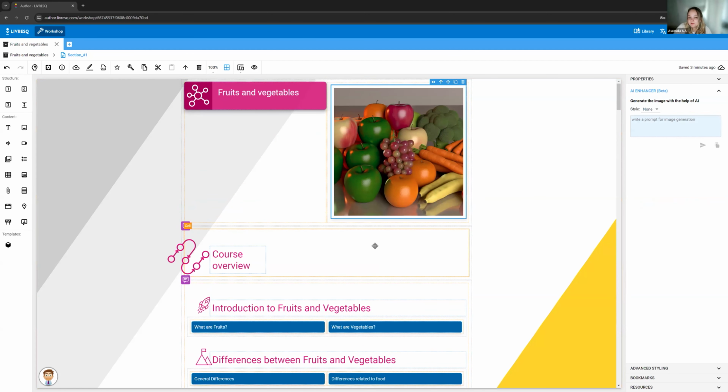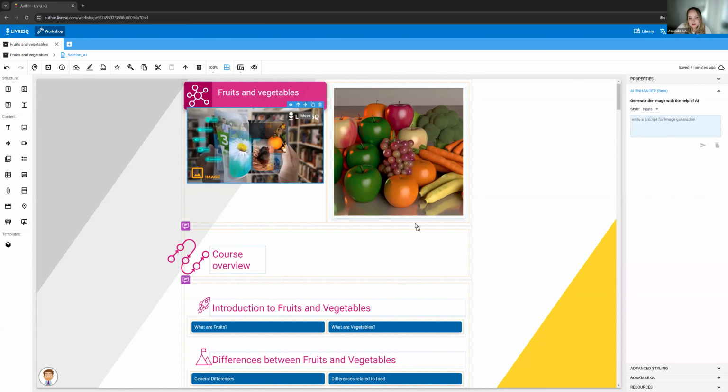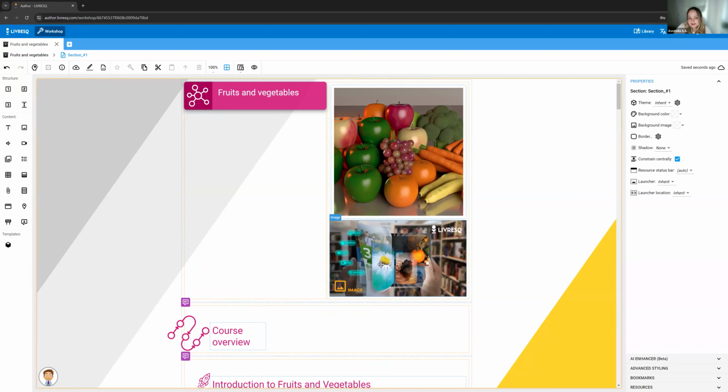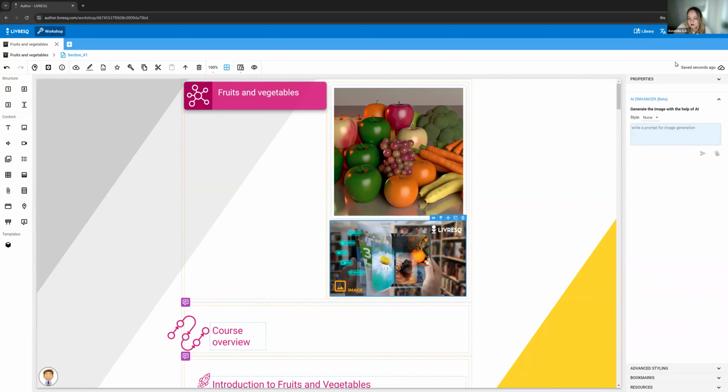If I wanted to start from scratch, maybe if I'm in a new project, I can just add an image by dragging and dropping my image. Let's just add it here. From the left-hand side, I'm going to move it. It doesn't really look perfect, so I can add it wherever I want. And again, once I select it, I can go on AI Enhancer, write a prompt, and generate that image as well.